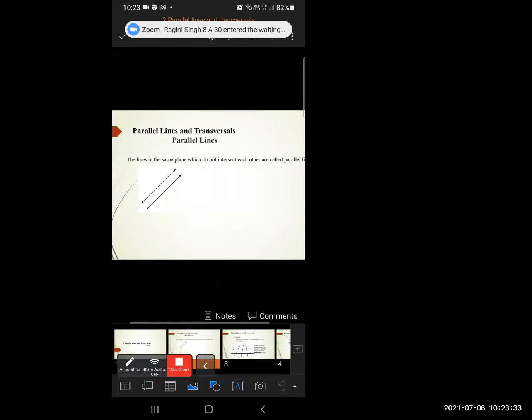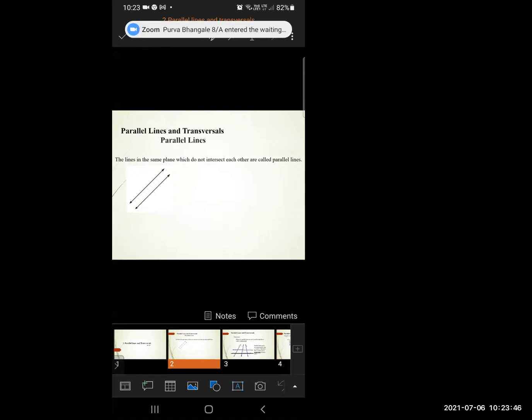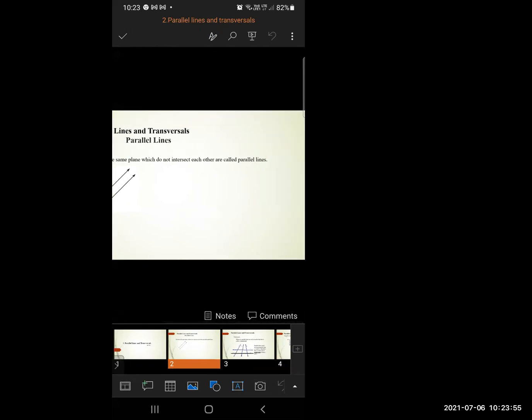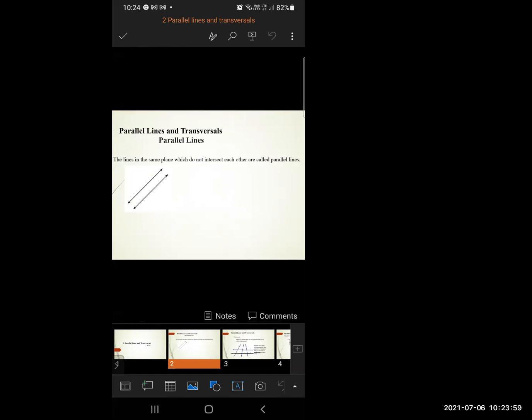So just remember the definition. Repeat after me. The lines in the same plane, एक ही plane में हैं, which do not intersect each other, are called parallel lines.